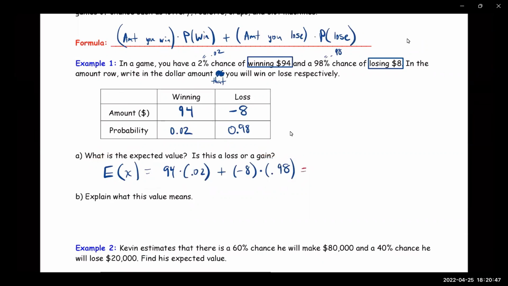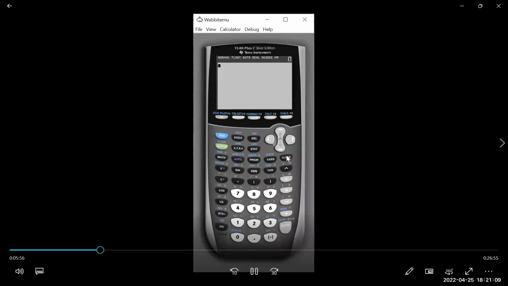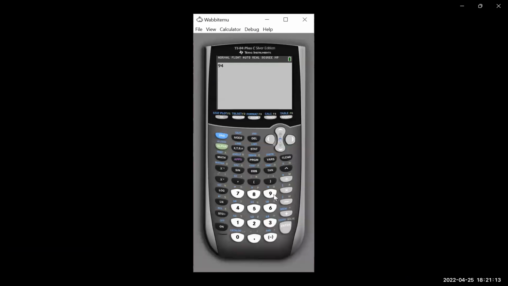So let's plug this into our calculators. I'll share my calculator screen so you can see how I plug that in. All right, so it should be 94 times 0.02 plus -8.